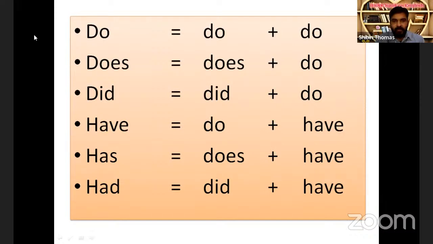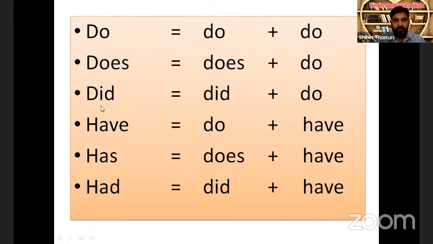See, the second words in all these combinations, which word do you see here? Do, the same word. In the same pattern, have is do plus have. Has is does plus have. Had is did plus have. Once again, let's see these words. Do and does are the words used in simple present tense. Do means do plus do. Easy to remember. Do is do and do. Does is does and do. Easy to remember. Does is does and do. Did is did and do.